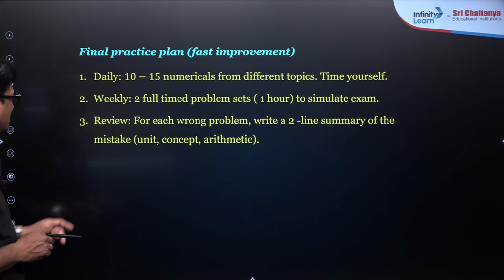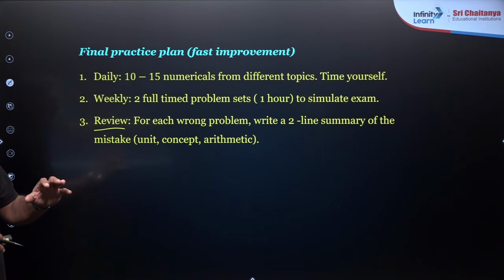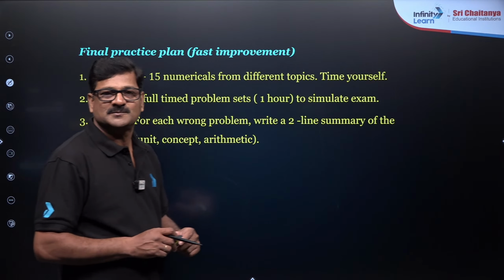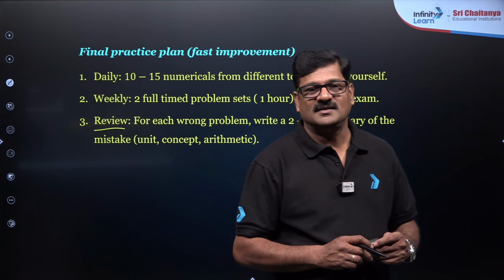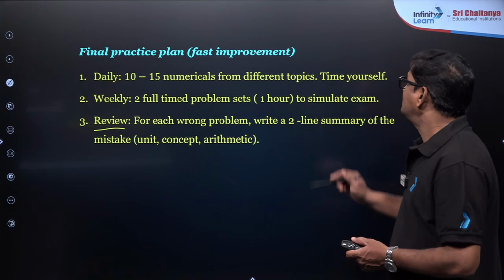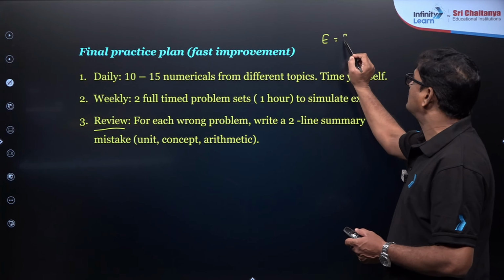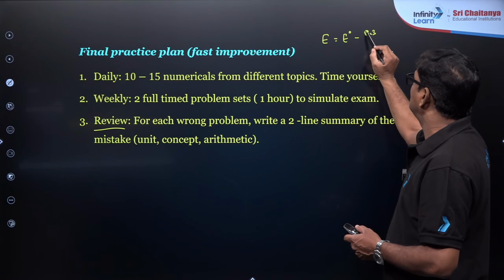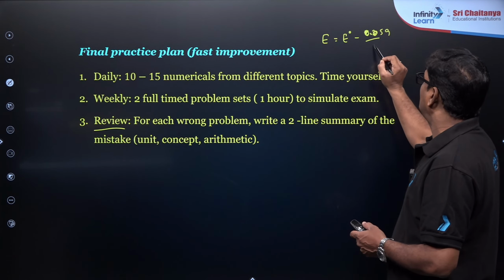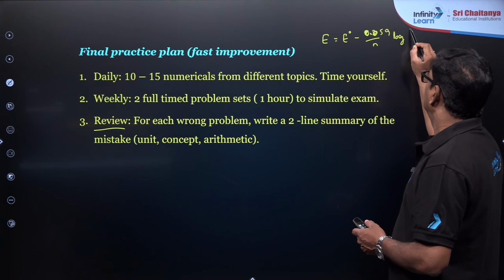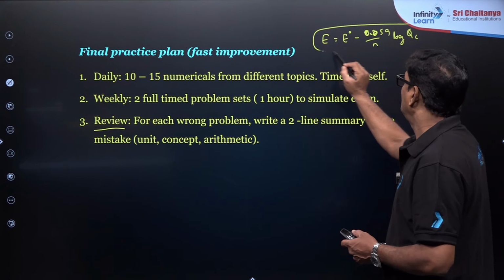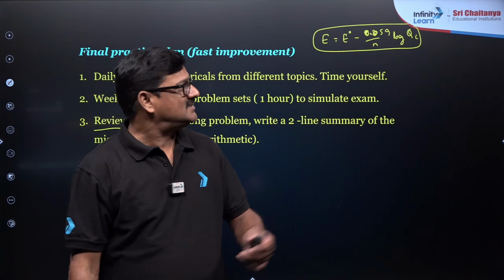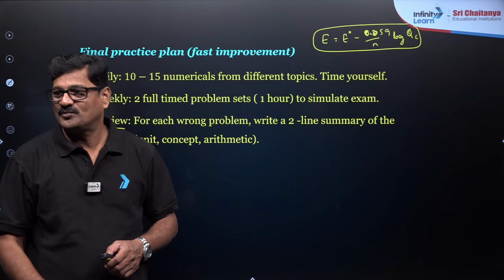Nernst equation once, okay, definitely. For each wrong problem, write a 2-line summary of the mistake: unit, concept, arithmetic. Okay. Right here, the Nernst equation: EMF of the cell is equal to E naught minus 2.303RT by nF, that is 0.059 by n log Qc. Use this simplest version. This is the simplest version of the Nernst equation.